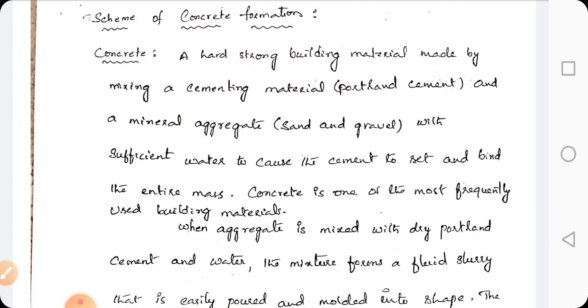Now coming to the concrete formation, scheme of concrete formation. Concrete is a hard, strong building material made by mixing cement with sand and gravel with sufficient water to cause the cement to set and bind the entire mass. That means we are mixing the Portland cement with sand and gravel to form the concrete. So concrete is one of the most frequently used building materials.